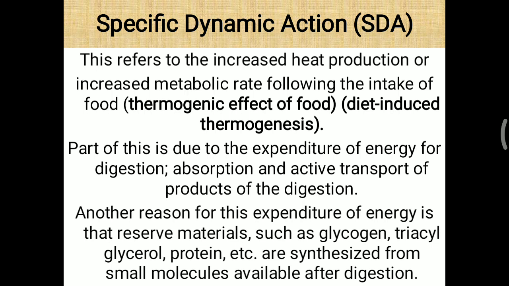Another reason for this expenditure of energy is that reserve materials such as glycogen, triacylglycerol or protein are synthesized from small molecules available after digestion. Simple, we have seen primary, secondary and tertiary metabolism. Secondary means TCA cycle, tertiary means electron transport chain, and after that we get energy. But we take different kinds of foodstuff, and immediately that foodstuff will not provide energy. It will undergo primary, secondary and tertiary metabolism, and during that some energy is needed, and that energy is called specific dynamic action.